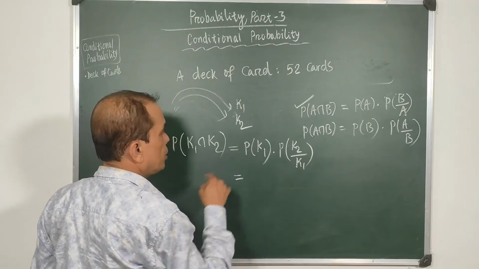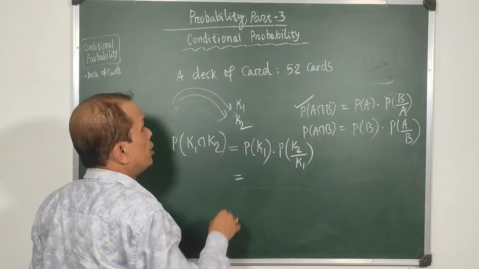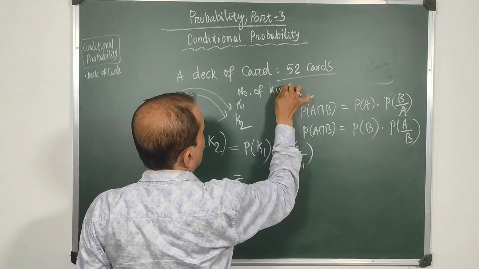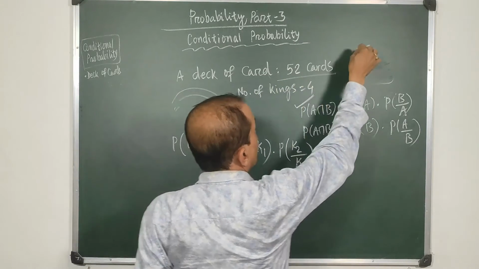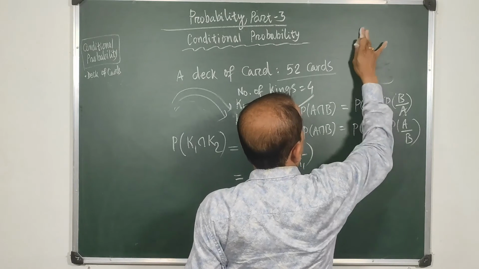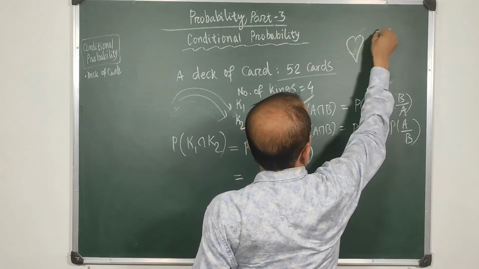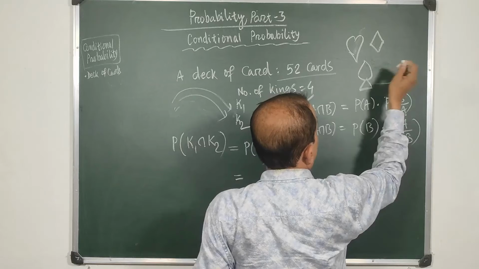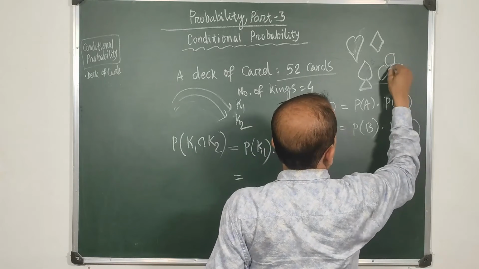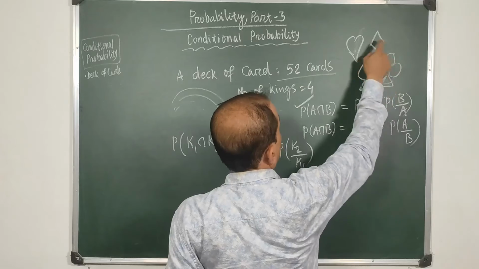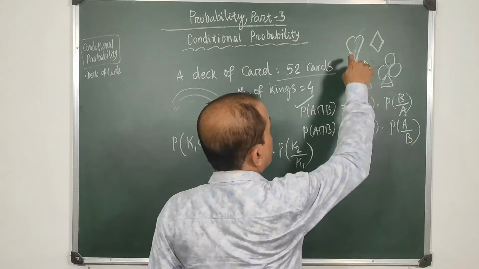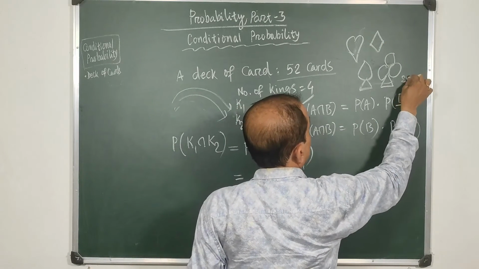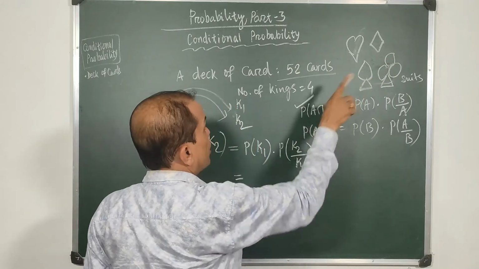So when you are drawing the first card and having a king, you have 52 cards, and the number of kings is 4, because there are 4 different suits. There is a heart, red in color, there is a diamond, red in color, there is a spade, black in color, and there is a club, black in color. These two are black, those two are red. So there are 4 different suits in 52 cards, and each suit has a king, so there are 4 kings.